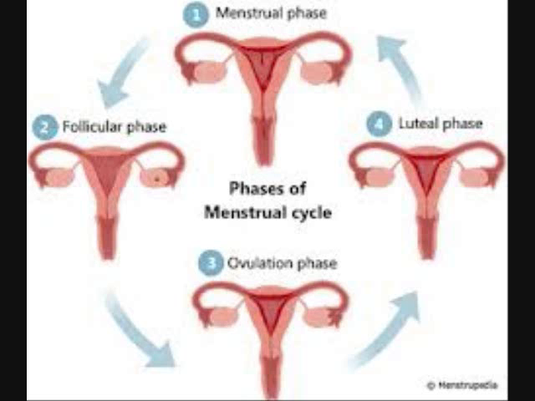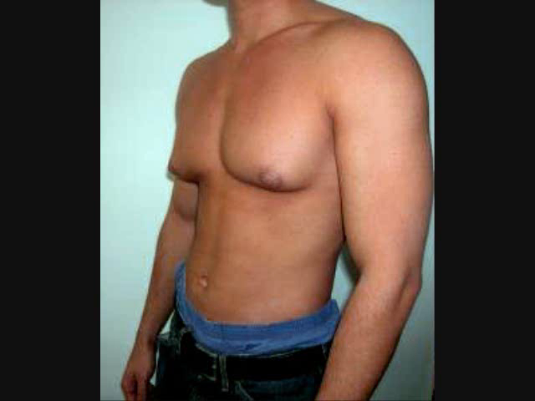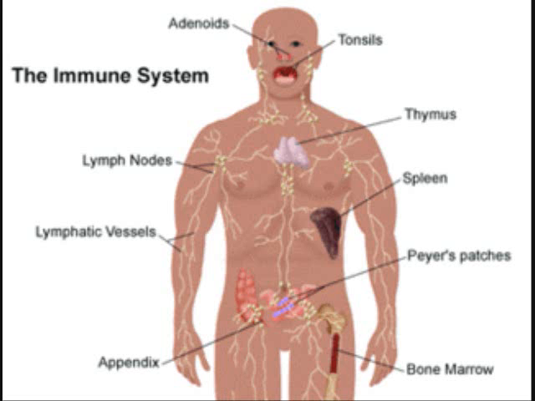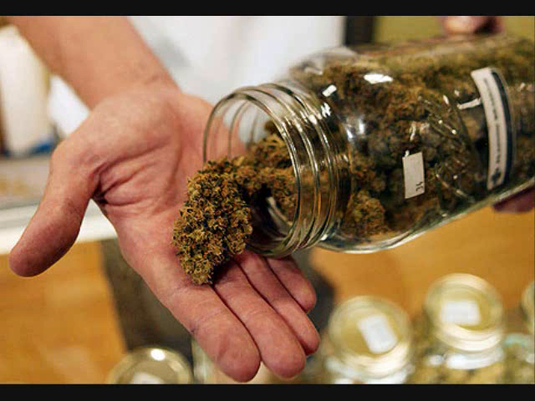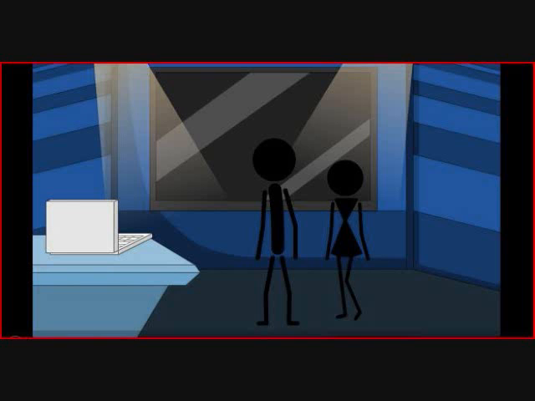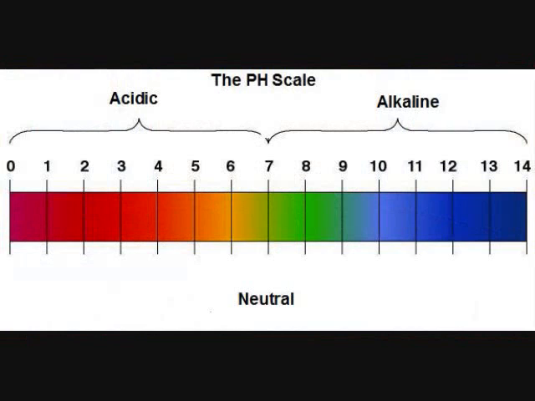It disrupts menstrual cycles for women and increases the development of the mammary glands in men. This is known as gynecomastia. It also decreases the effectiveness of the immune system. After having consumed THC, it takes about 2 to 10 days for the body to dispose of the drug. Of course, it depends on the amount ingested. The pH of THC is a 3.7 on a scale of 1 to 14.